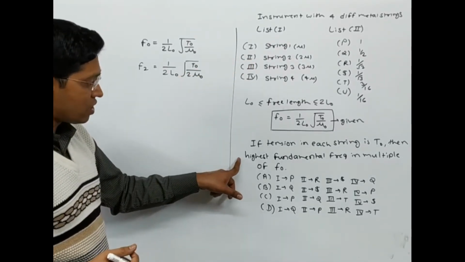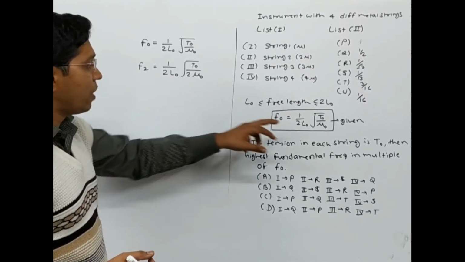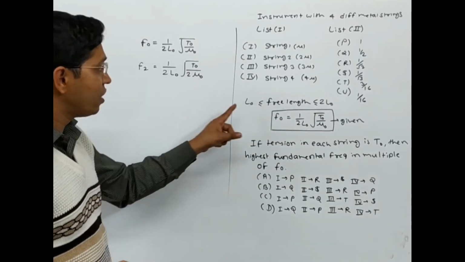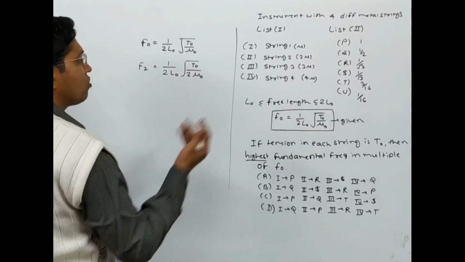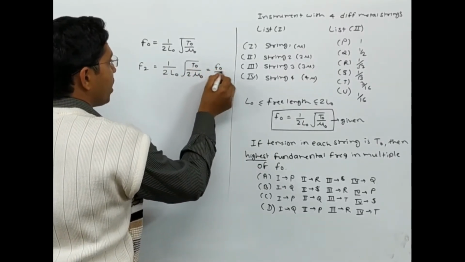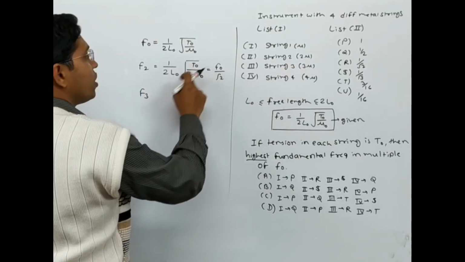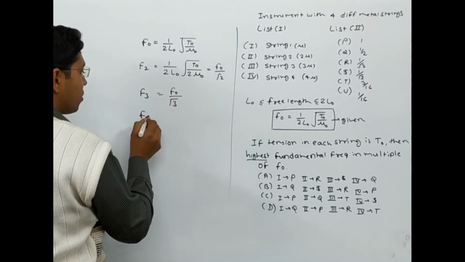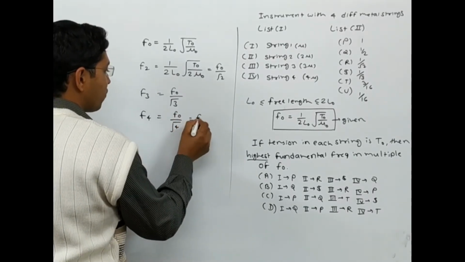Why is it so for the string 2? Because it is asked for the highest fundamental frequency. Now for getting the highest fundamental frequency, my length should be minimum, and hence I will have to take it as L naught only, even though it can vary from L naught to 2L naught. That's why this word highest is important. So obviously it is going to be F naught by root 2. Similarly, for the third, it is 1 by 2L naught root T naught by 3 mu naught, so it will be F naught by root 3. Similarly, F4 will be F naught by root 4, which is F naught by 2.